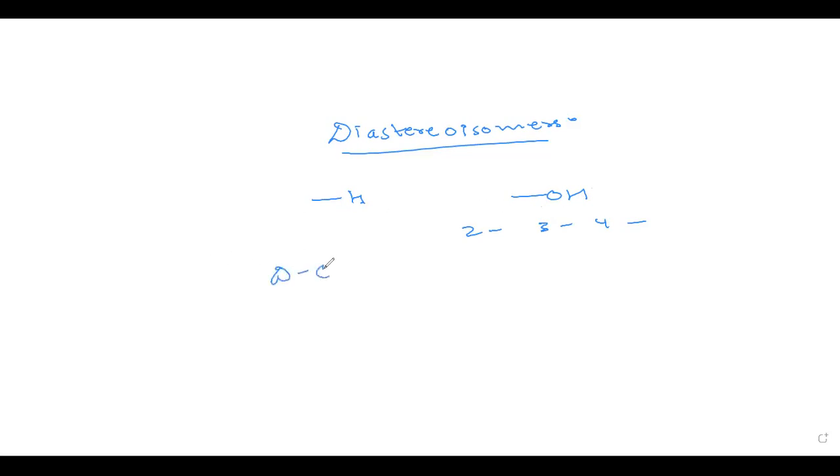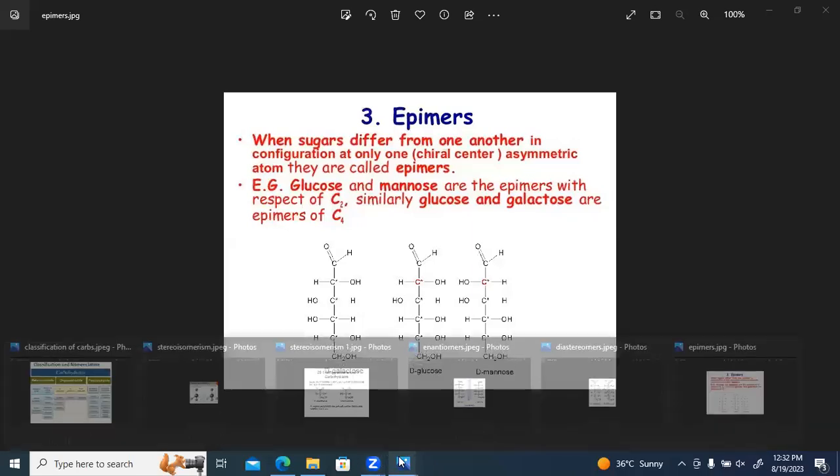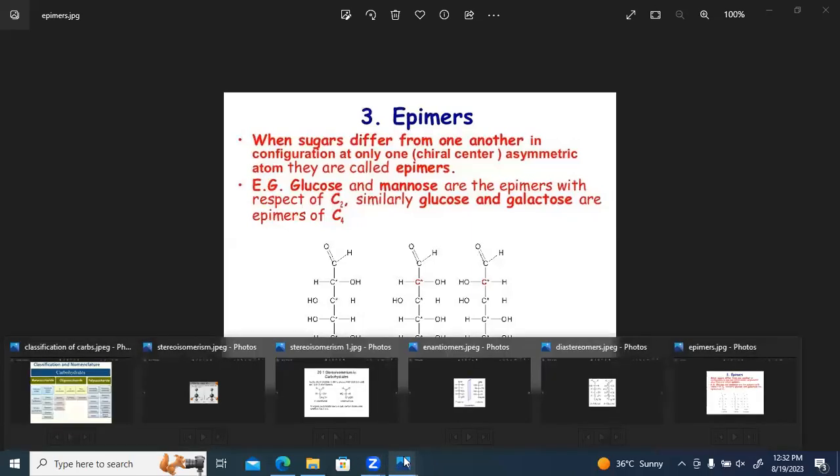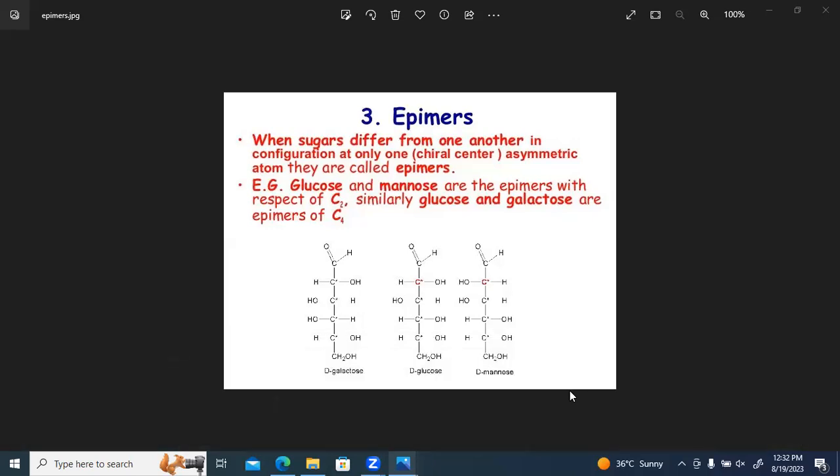The example is D-glucose and D-aldose. You can take your own examples also, but these are the very basic carbohydrates that I am comparing. So diastereomers, I'll show you a picture for this. So here we have the diastereomers.